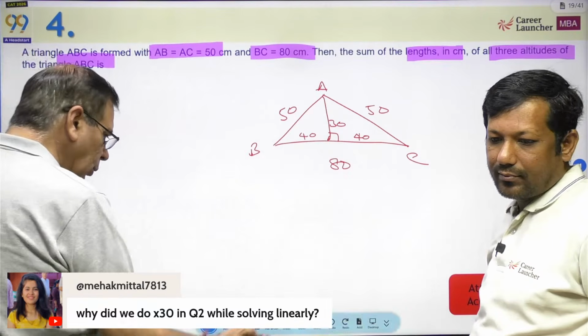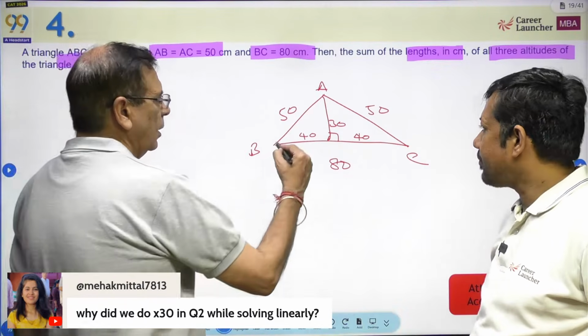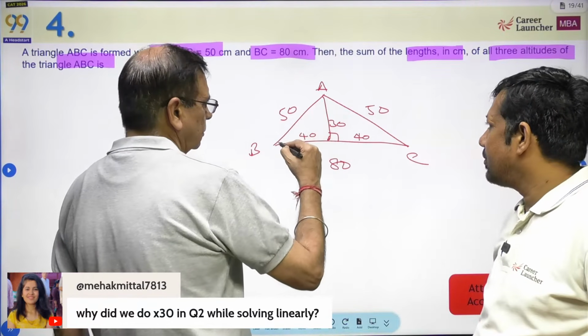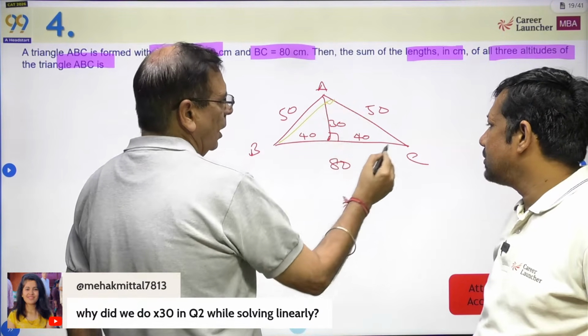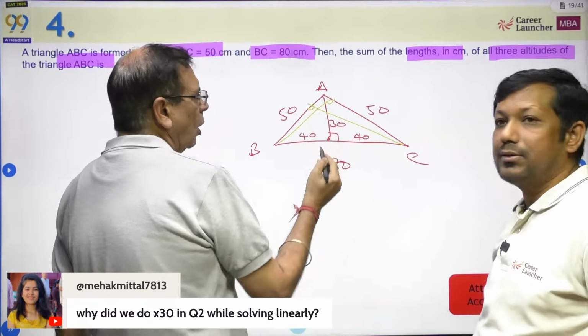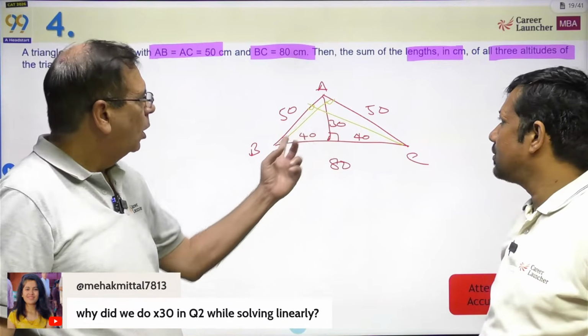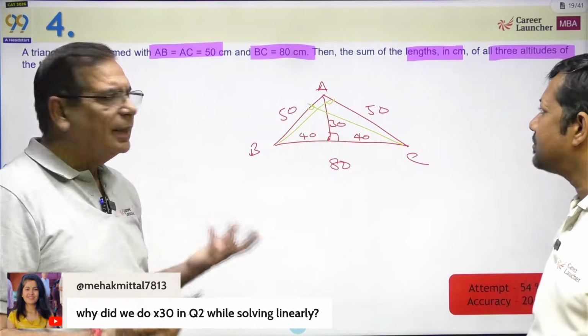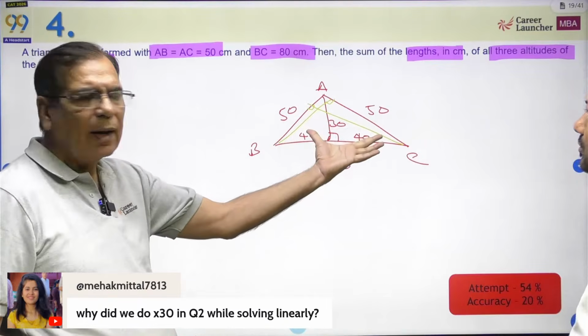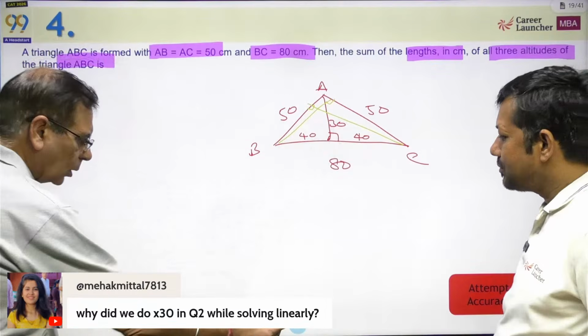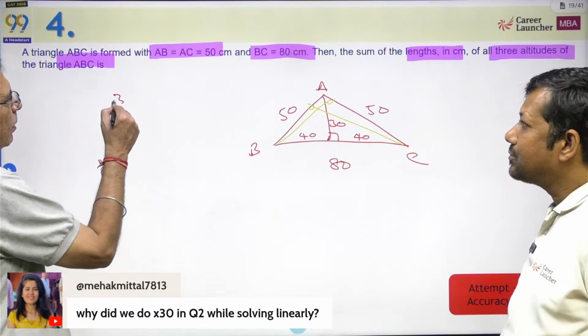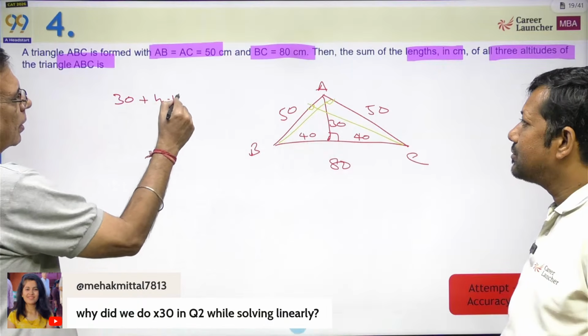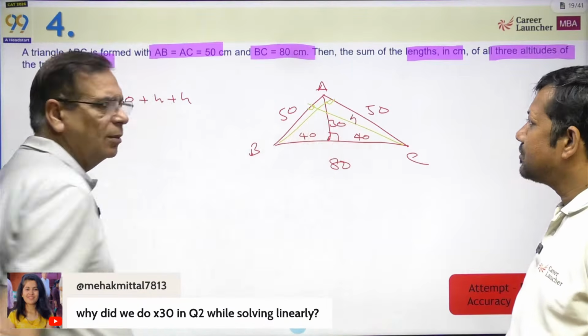Now what do we need to do? We need to look at the other part. You will have a, okay, let's say this, and similarly you have with this one. Now both of them will be the same. Both these other altitudes will be identical, will be the same length because isosceles triangle hai ye. Okay. So effectively, what are we talking about? Answer will be 30 plus h plus h, if I say this altitude is h.